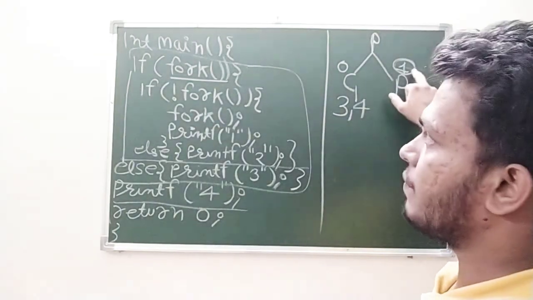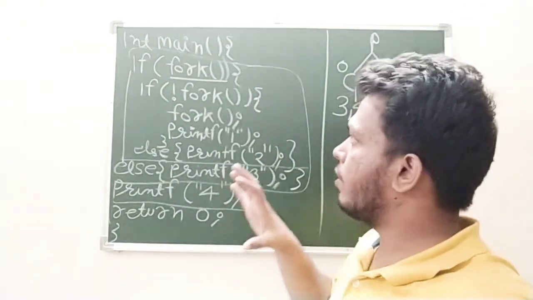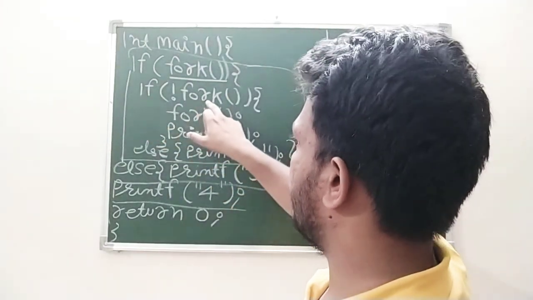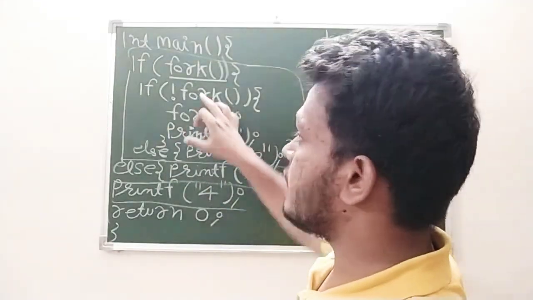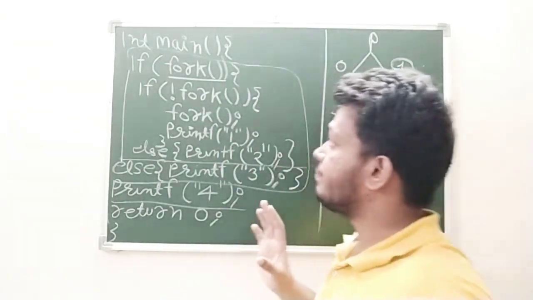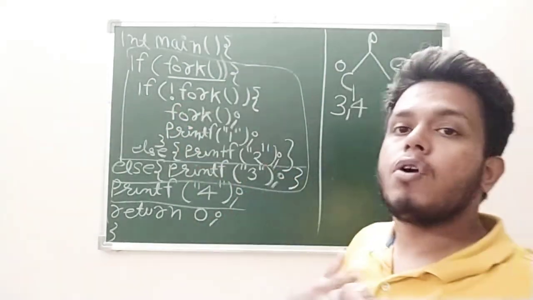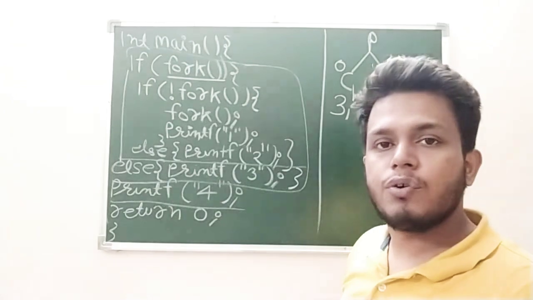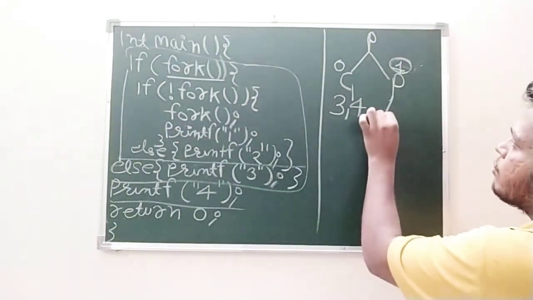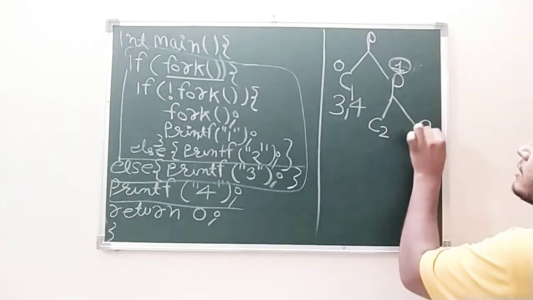The process which is giving 1 will enter the if block. In the if block, we found a negation of fork, so this condition will be true for the child only. The parent will give 1, and it is saying I don't want 1, I want 0. Who will give the 0? The child will give the 0. As we found the fork again, it will create C2 and the parent itself.